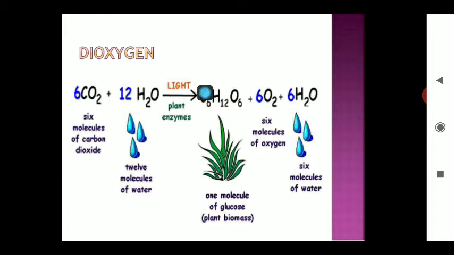The most common way for the preparation of dioxygen is the process of photosynthesis. You all know this chemical reaction. In the presence of sunlight of a specific wavelength and a plant pigment like chlorophyll, CO2 and water combine to form glucose along with the liberation of oxygen. So this is the most common way for the preparation of oxygen in our atmosphere. Clear? So 6 molecules of carbon dioxide and 12 molecules of water form 1 molecule of glucose, 6 molecules of oxygen, and 6 molecules of water. This is a very common reaction of the process of photosynthesis.